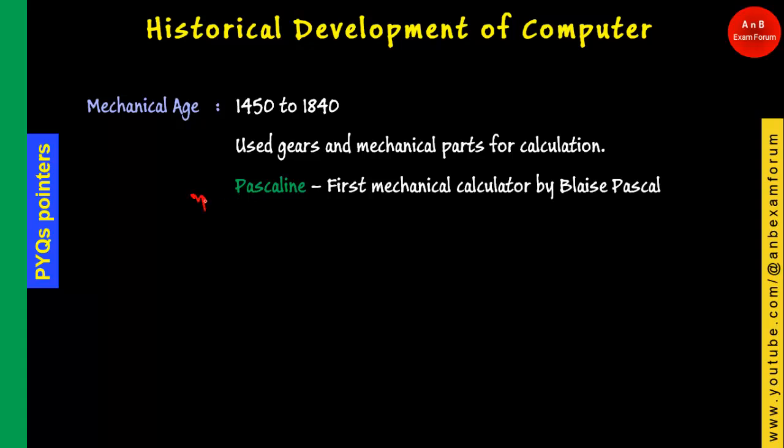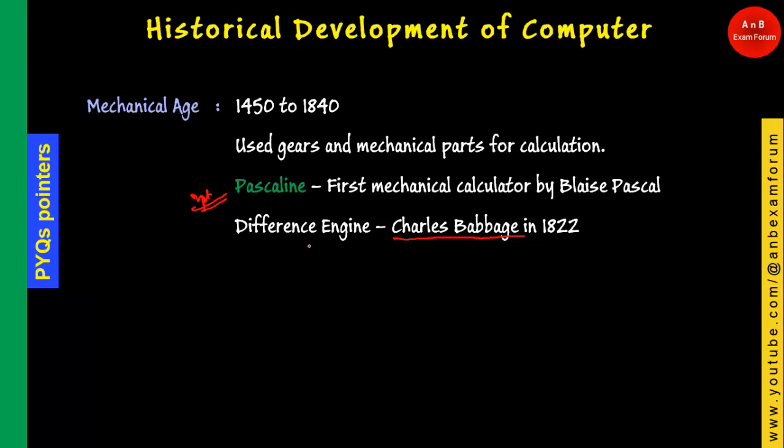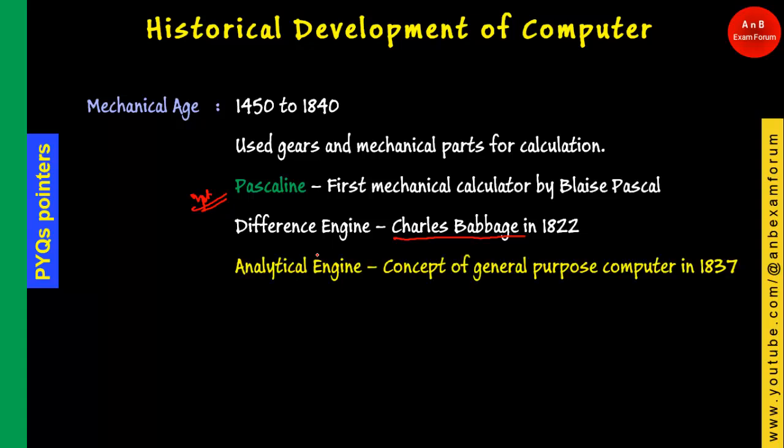Coming to a very significant portion in computer history is the difference engine. As you know, Charles Babbage is known as the father of computer. He developed the design for this difference engine, which is basically a combination of mechanical things and gears. The most important part in this chapter is the analytical engine.